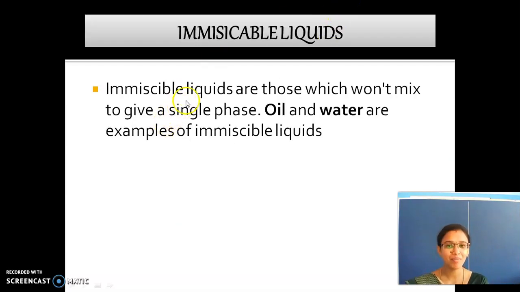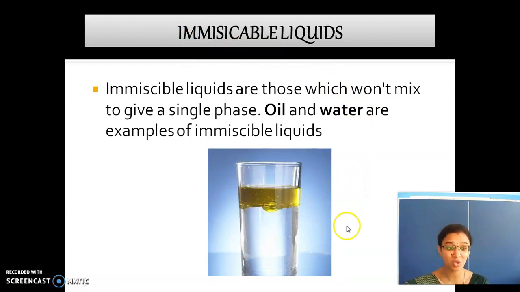Immiscible. So immiscible liquids are those which won't mix together to give a single phase. Example, oil and water. See here, if we mix oil and water, whether the oil mixes with water? No. Due to its density difference, the oil will stay up and the water will be down. These types of liquids are called as immiscible liquids.